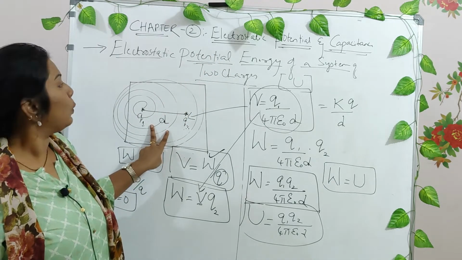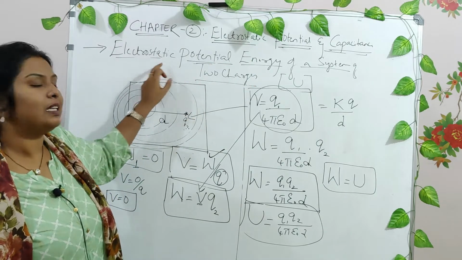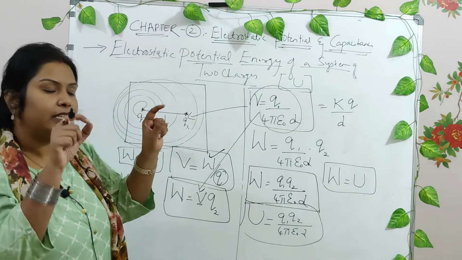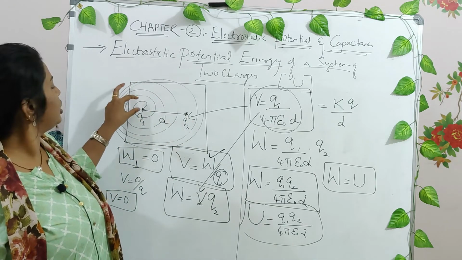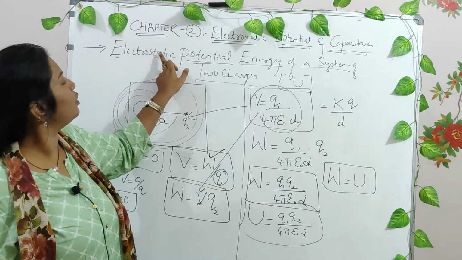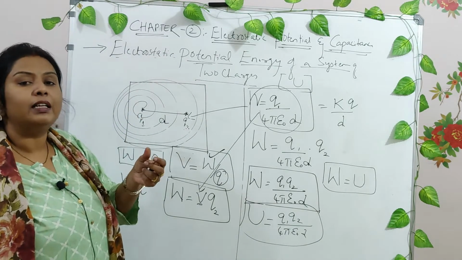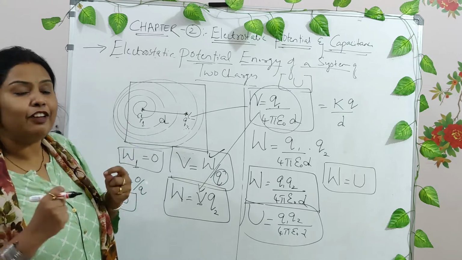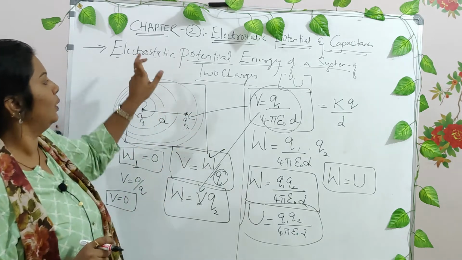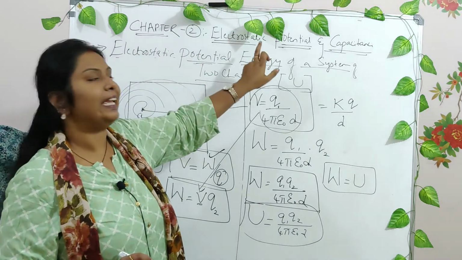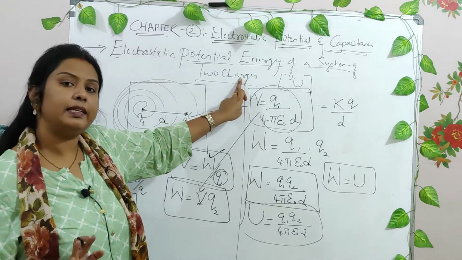Did you understand why it is electrostatic potential energy? Why electrostatic? Because the charges are fixed at particular points. They are not moving, right? And hence the charges are fixed, it is called electrostatic. Electro means charge, static means not moving, right? The potential energy developed by the fixed charges in a system gives rise to the electrostatic potential energy of a system due to two charges. Is this clear?